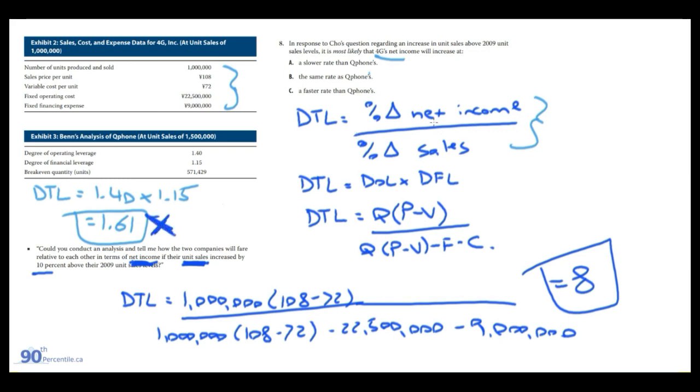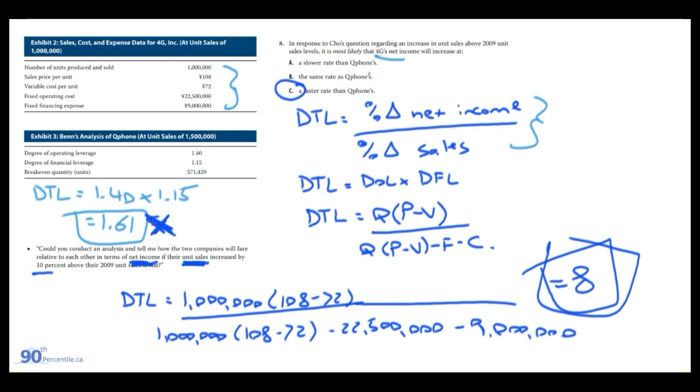So coming back to the question, 4G's degree of total leverage, which is 8, will increase at a faster rate than Qphone's. And basically the interpretation of this is that a 10% increase in unit sales will result in an 80% increase in net income.